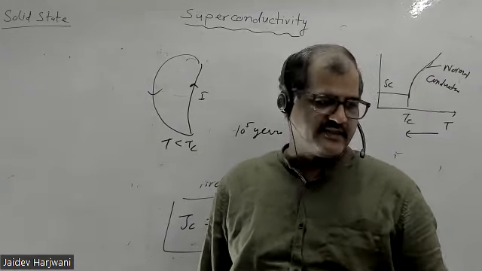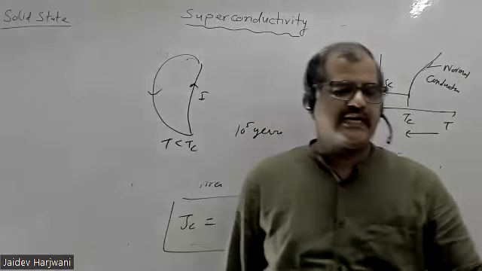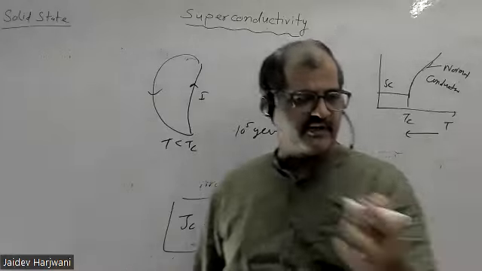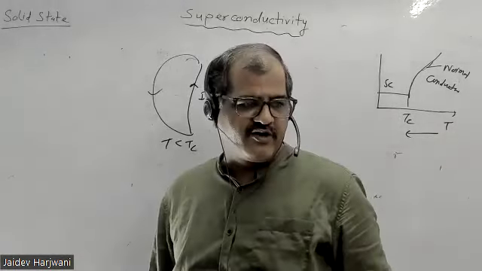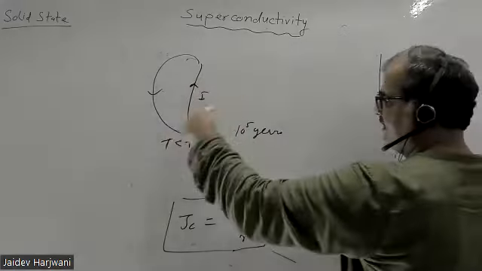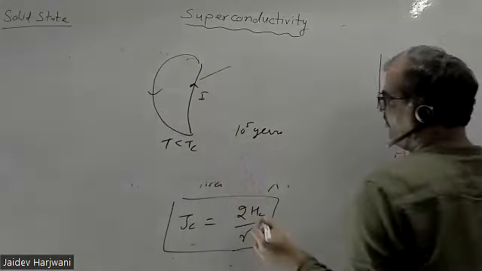Now we have one sample that has lasted 29 years and is not decaying. Some laboratories have flowed current in samples, and it has lasted up to 27 or 29 years. So you can say infinite time. For us that is a lot of time. That saves our energy. Once you have current, you can create very strong magnetic fields, magnets with superconductors. So the ultimate test is you can measure the current, and this current will keep on moving for infinite time, and that current is called persistent current.